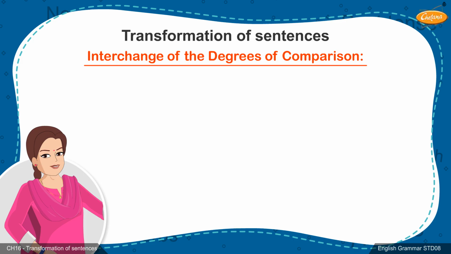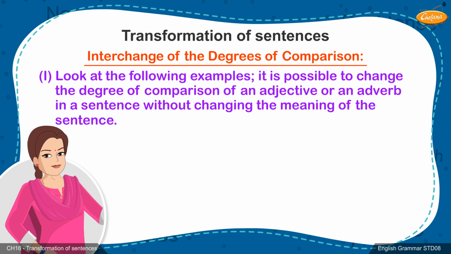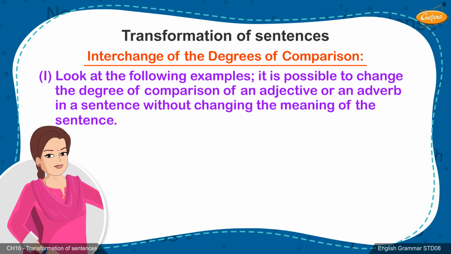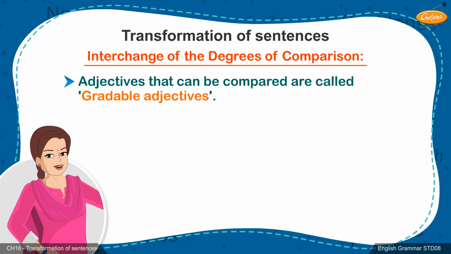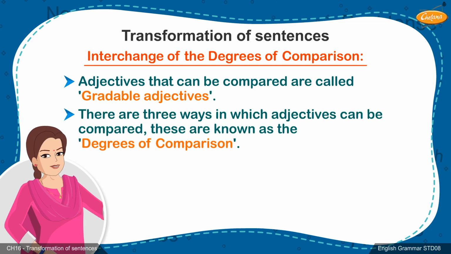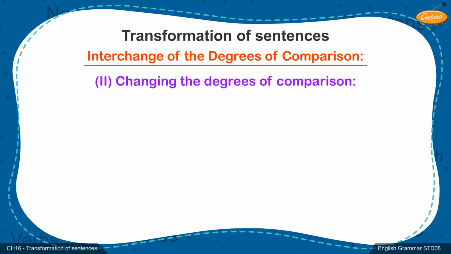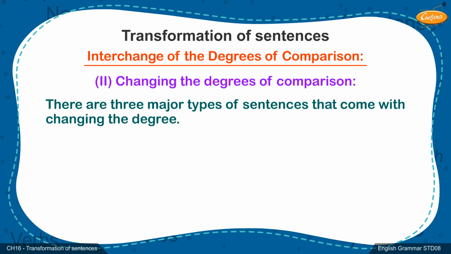Interchange of the degrees of comparison. 1. Look at the following examples. It is possible to change the degree of comparison of an adjective or an adverb in a sentence without changing the meaning of the sentence. Adjectives that can be compared are called gradable adjectives. There are 3 ways in which adjectives can be compared, which are known as the degrees of comparison. 2. Changing the degrees of comparison. There are 3 major types of sentences that come with changing the degree.